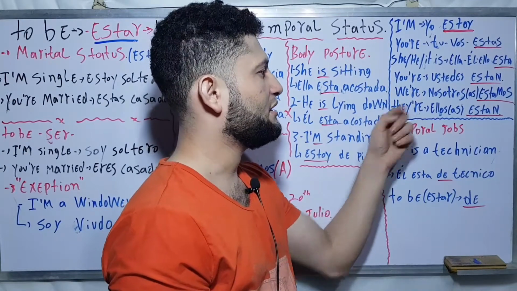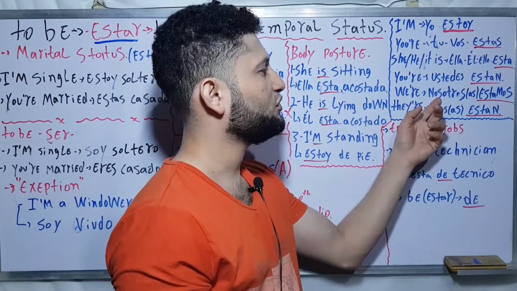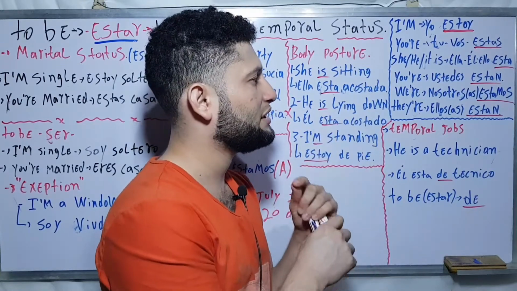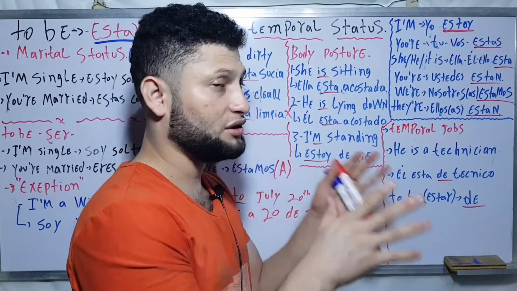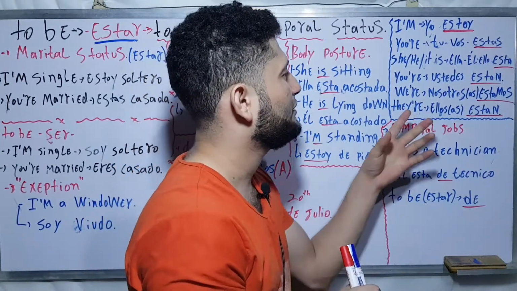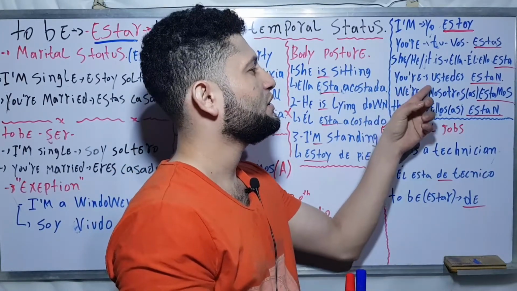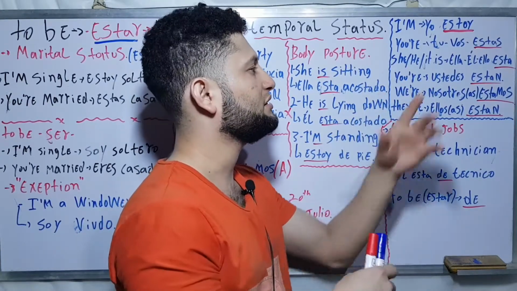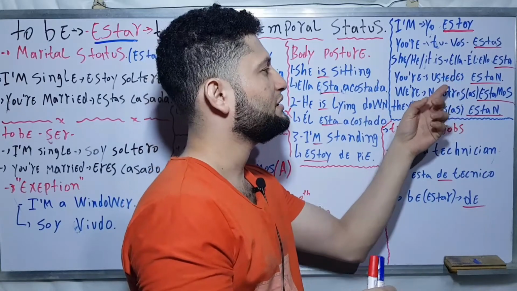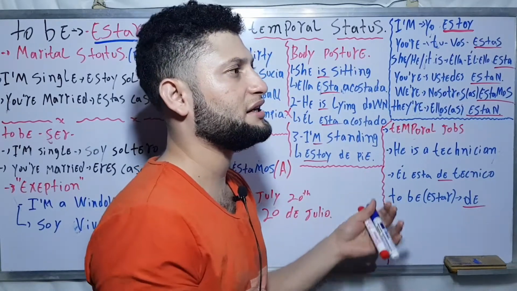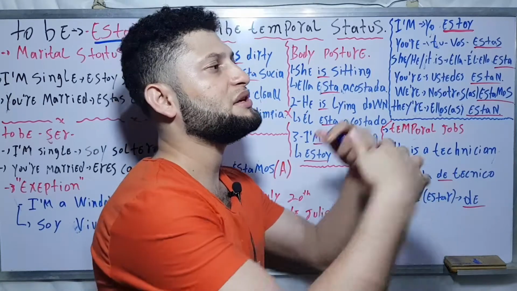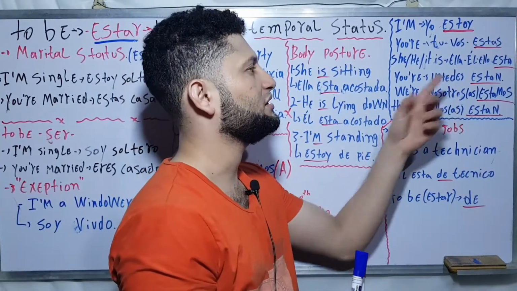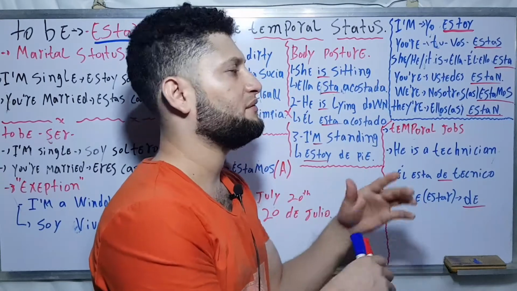Now we are, or we're. Nosotros estamos. In this case, I need to tell you something. If I say you for the second person in singular and plural, it is the same thing, and it doesn't matter if the other people are women or men, because this is for man and for woman.